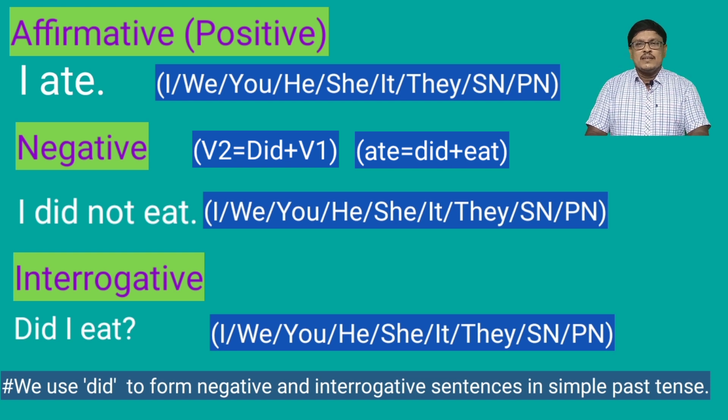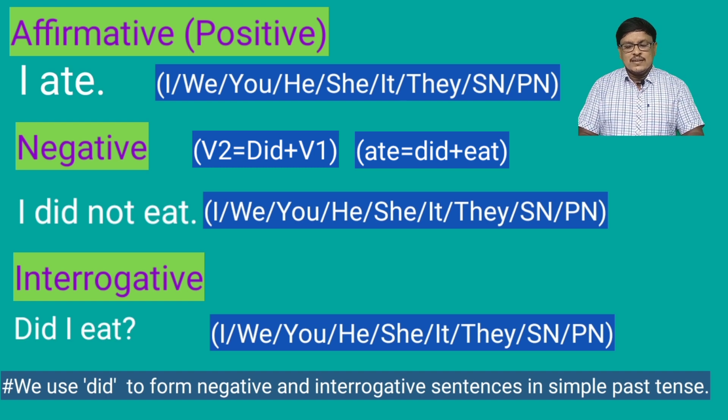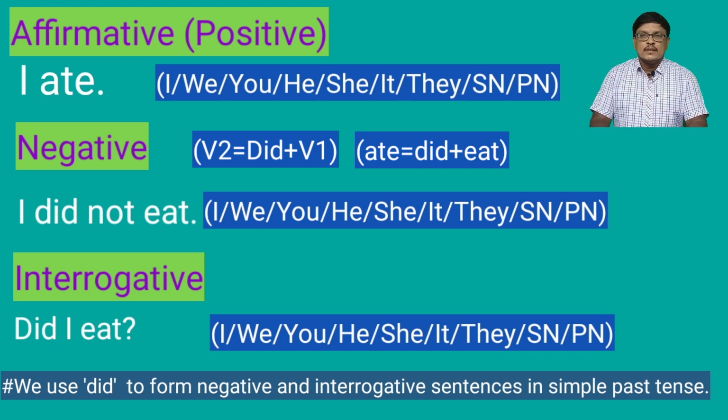And in the same way, we can write all the sentences with the different subjects. I, we, you, he, she, it, they, singular noun or plural noun, all these will take the verb to form only. Let's take the subject we.